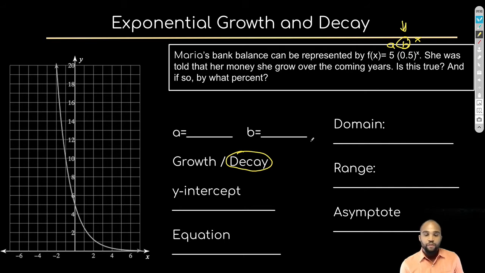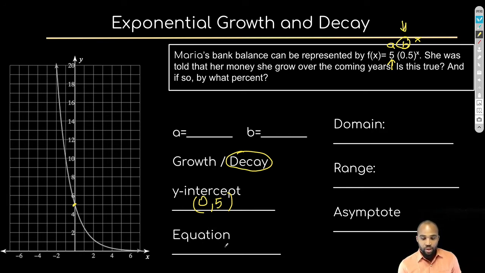Now, let's reinforce what we talked about before with y-intercept, domain, and range. Y-intercept is where it crosses the y-axis. It's going to be right here at this point. But what is that point? Well, it's easy because we know that's our initial, where we started at 5. So our y-intercept is at (0, 5). And if you weren't sure, you could have put 0 in for x, and anything to the 0 power is 1. So 1 times that first number is just going to be 5.